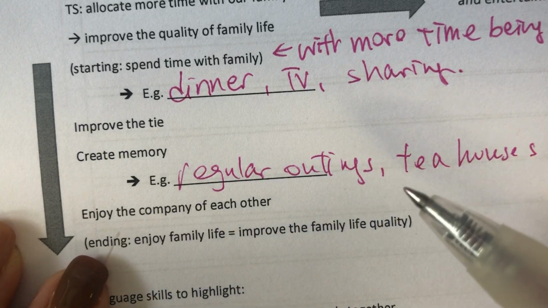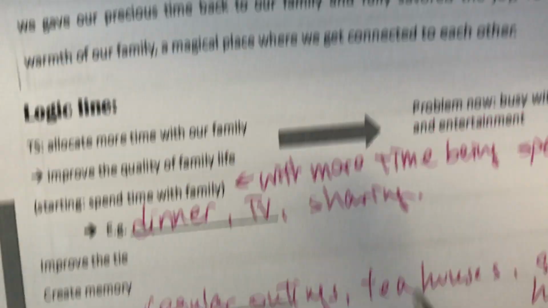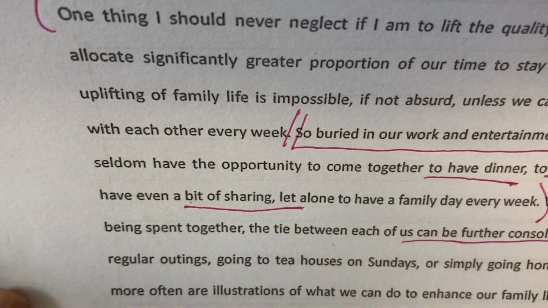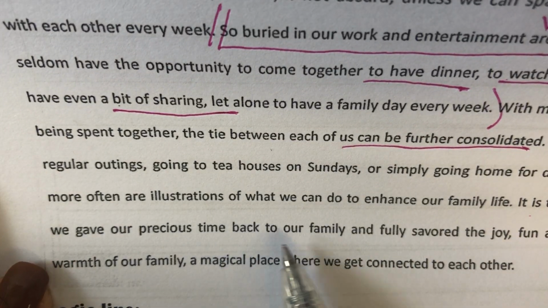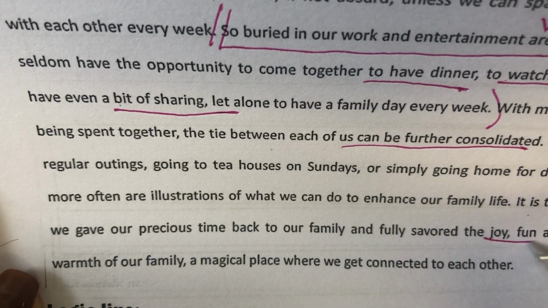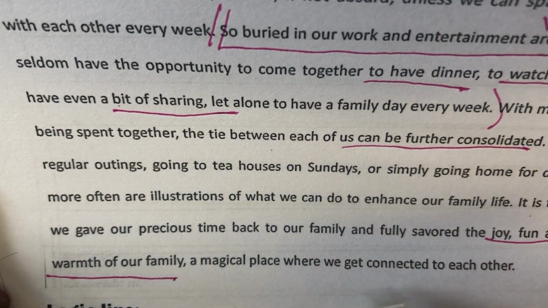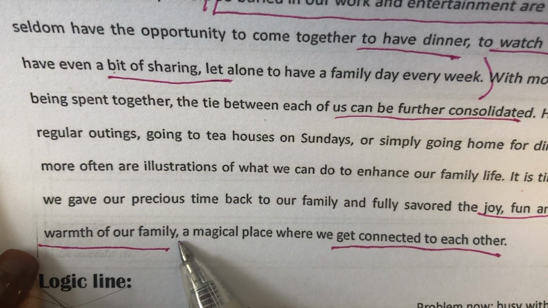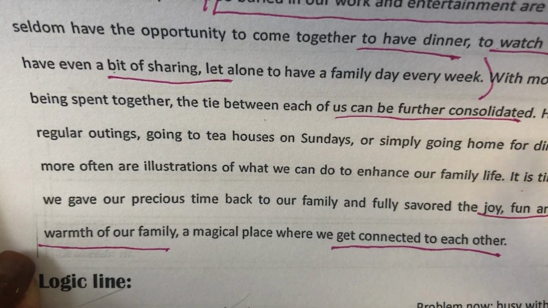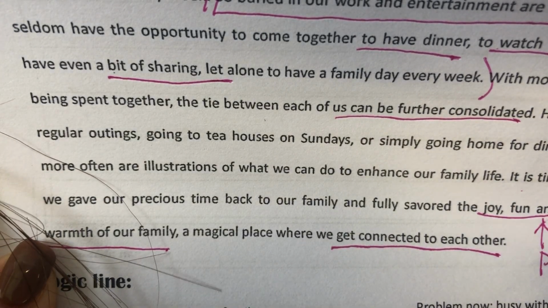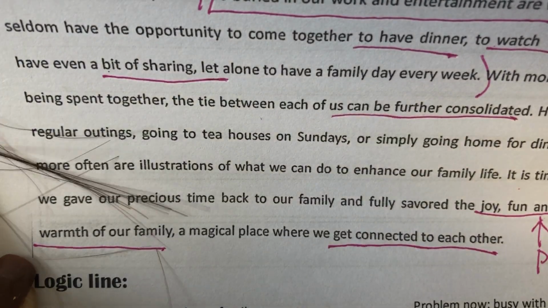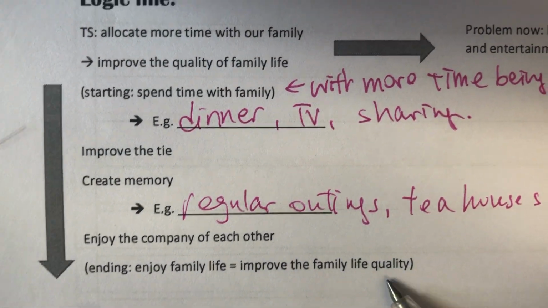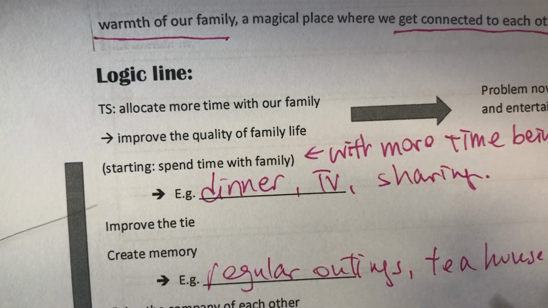Let's take a look at how I paraphrase this idea. It is time we gave our precious time back to our family and fully savor the joy, fun, and warmth of our family, so that we get connected with each other. I use these words to talk about how you improve the family relationship. This one is a parallel structure of three adjectives. For "improve family life quality," I used joy, fun, and warmth to replace it.